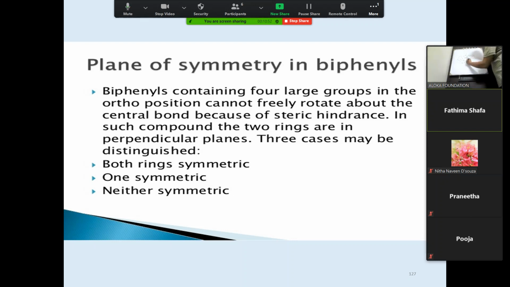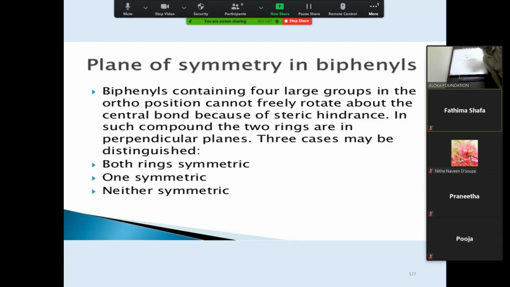Yes, sir. Because of the bulky substitution at the ortho position, it cannot rotate. There will be an interaction over here, a repulsive force. So this will prevent the free rotation across the axis. Did you get this point? Now let's go for the next.